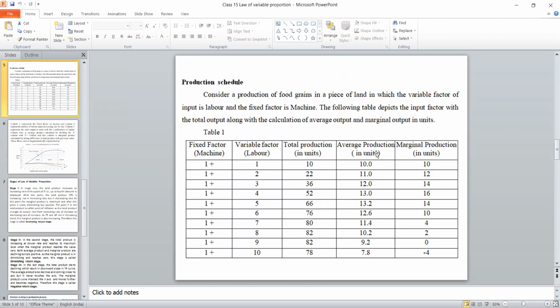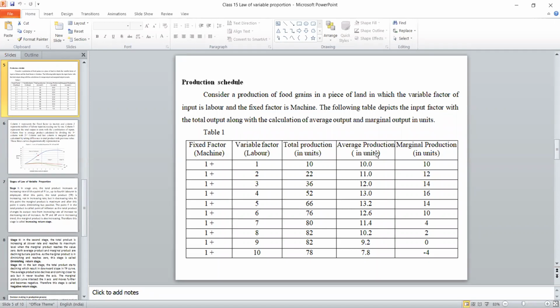Then, based on the assumptions, first we construct the table. First one is the fixed factor. That is one machine, a tractor. With one tractor, we keep on increasing the number of laborers on the land. When there is only one tractor with one laborer, he can produce 10 bags of wheat. Likewise, when it is increased to two, one machine with two laborers, it will be 22. So, as we keep on increasing the number of laborers, the production increases as 10, 22, 36. So a marginal increase for every additional laborer is there.